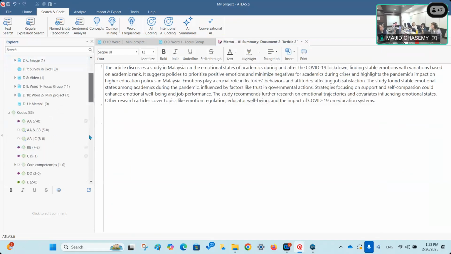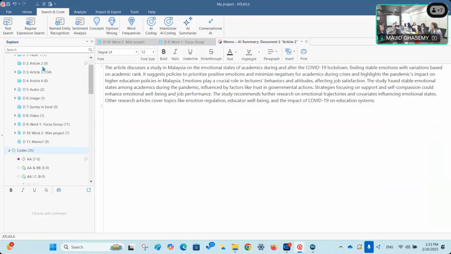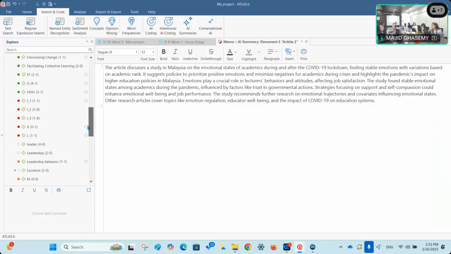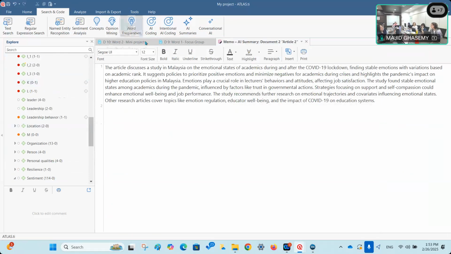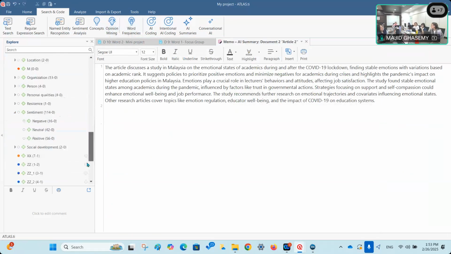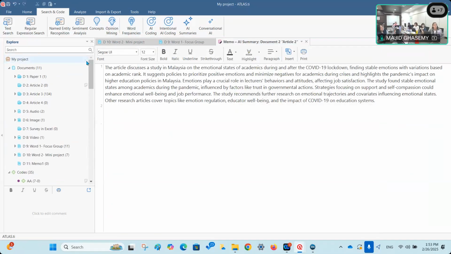whatever I did is applied here. So you can see that all of these AI codings, these automatic codings, are now displayed in your Explorer. All right. So when you want to do this AI coding, maybe you save your project first, you do this AI coding, and then if it is fine, you save it. If it is not fine, you just don't save it, because everything is added to what you already have. All right, is it clear?